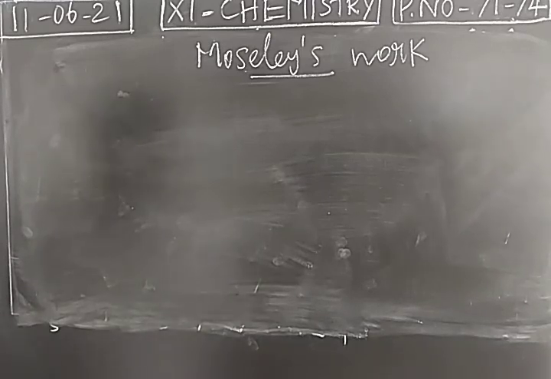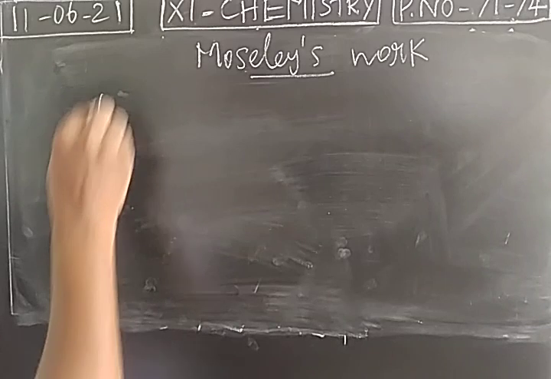In most of the classification methods, atomic weight was considered as a fundamental property. Mendeleev, Lothar Meyer, and Newlands were considering the atomic weight of the elements. They thought that we have to classify the elements based on atomic weight. But recent studies have proved that atomic number should be the fundamental property.